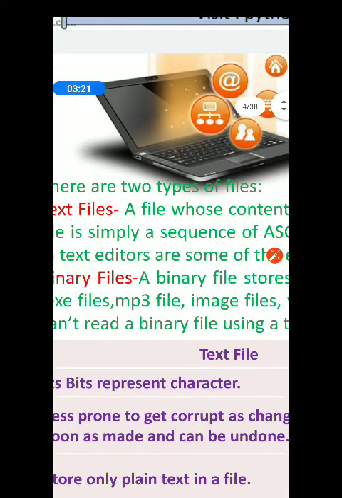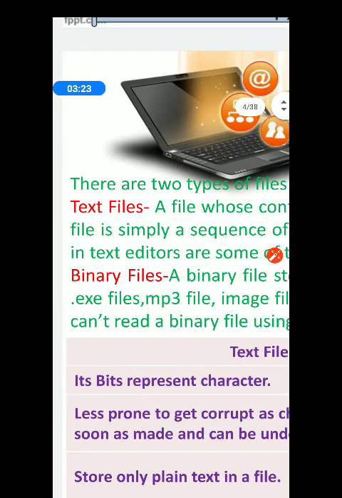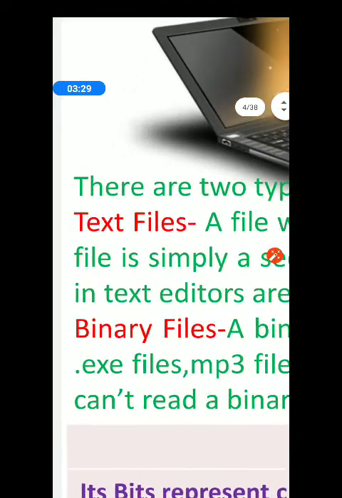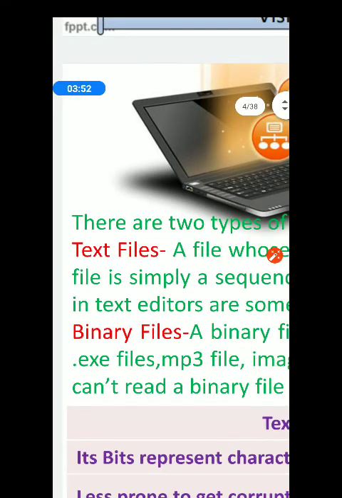Now please give the heading types of files. In Python, we have to study 2 types of file. First one is text file. Second one is binary file. Please note down in your copy types of files. Number 1, text file. Number 2, binary file. Now here an important question may come for your examination, that is, what is the difference between text file and binary file?